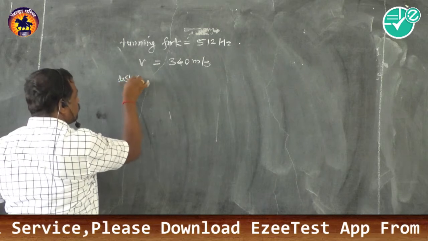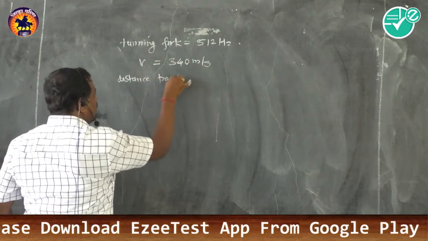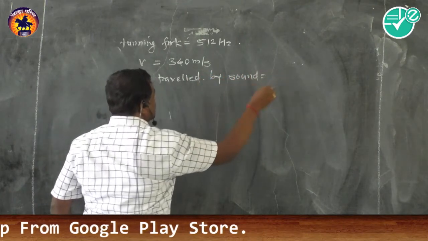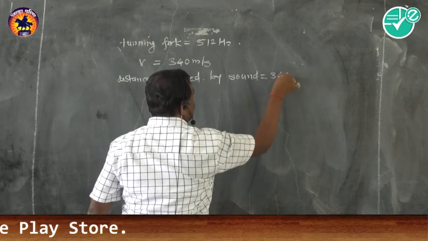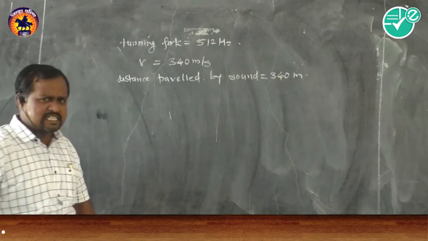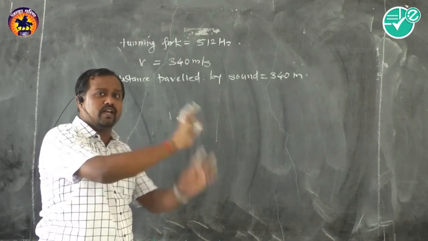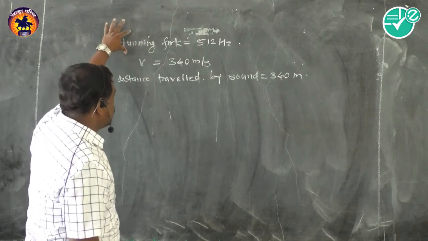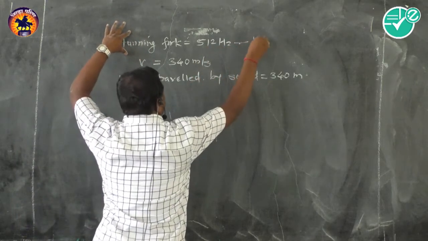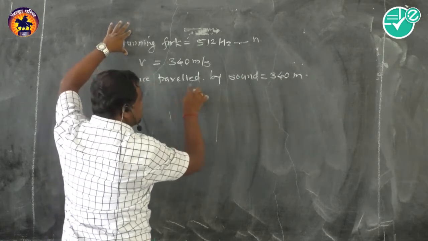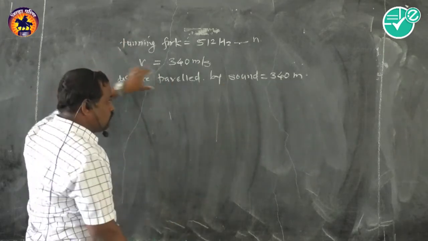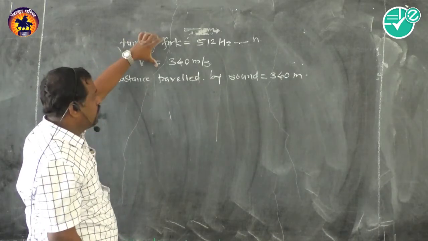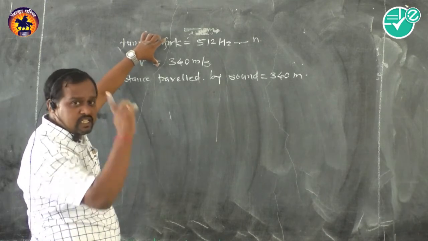Here the distance traveled by sound is given, that is 340 meter. Slightly different question. For this, we should consider the property of a wave. Now here frequency is given, let us consider this n. V is given. The distance traveled by sound, this data you need to consider afterwards. Basically from these two we can find out lambda, that is one single wave.